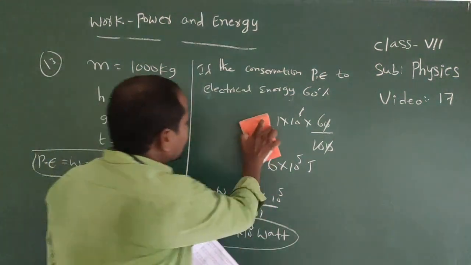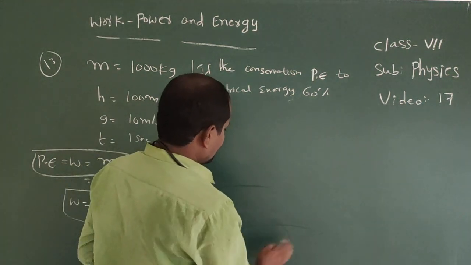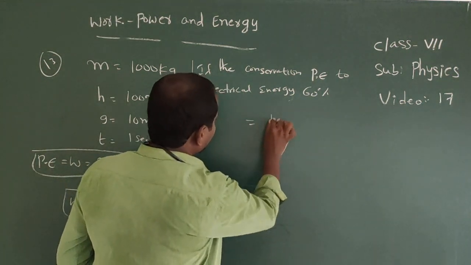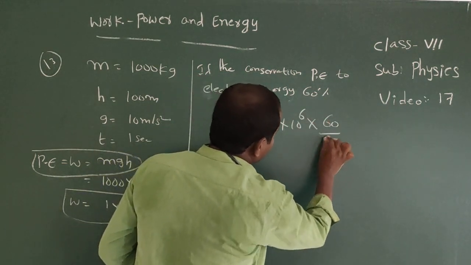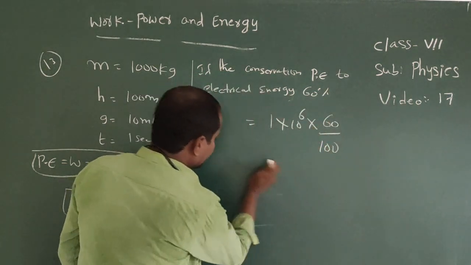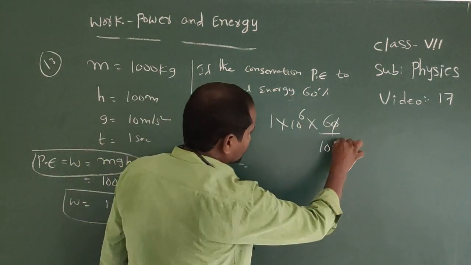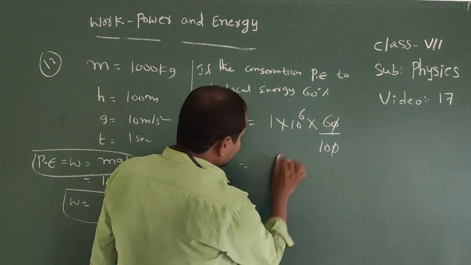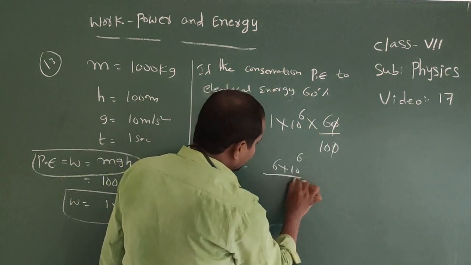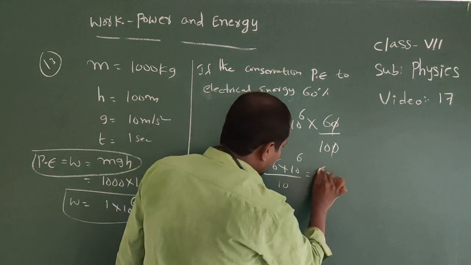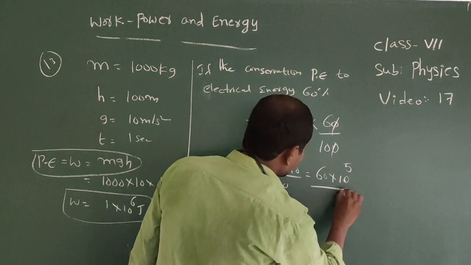So we can write 1 into 10 power 6 into 60 by 100. The zero cancels, so 6 into 10 power 6 by 10, that we can write as 60 into 10 power 5 by 10.